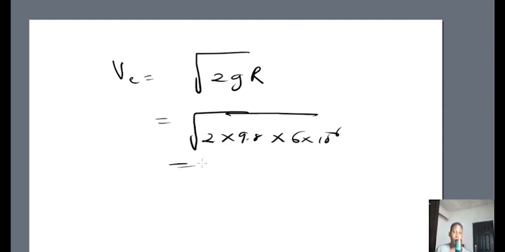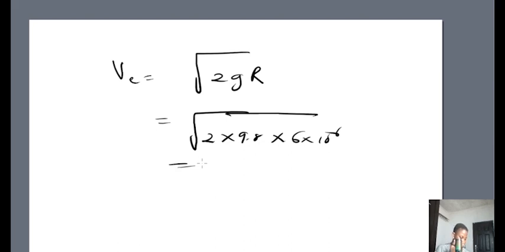So we have the square root of 2 multiplied by 9.8 multiplied by 6 times 10 raised to power of 6. So what's that going to give us?